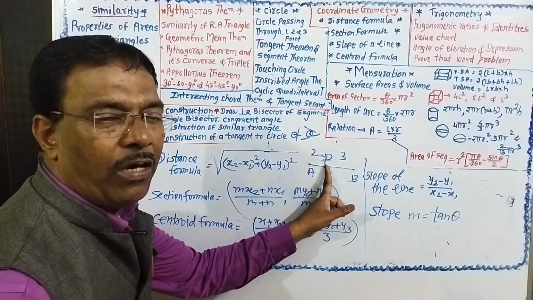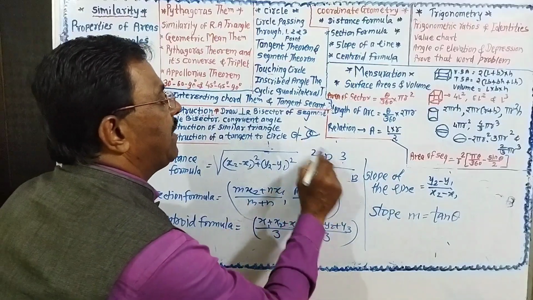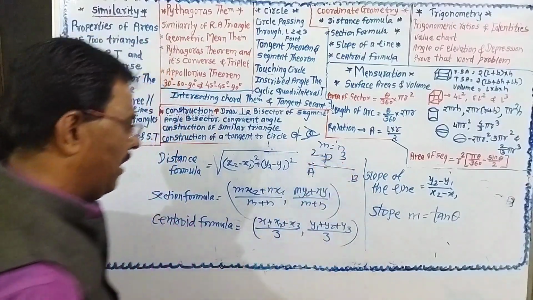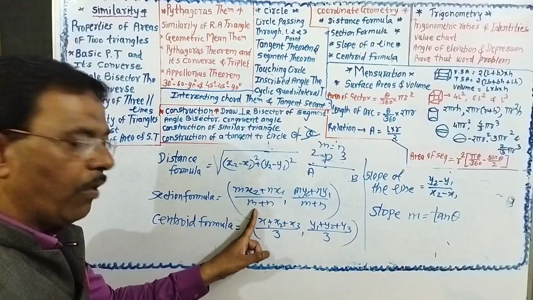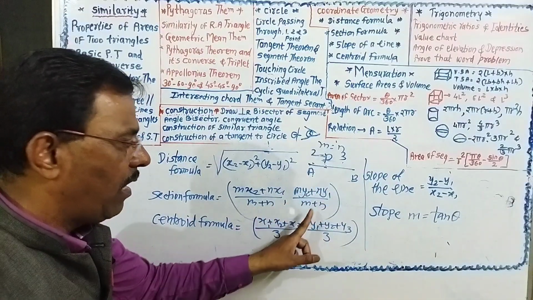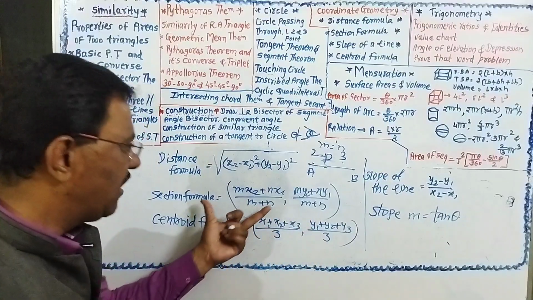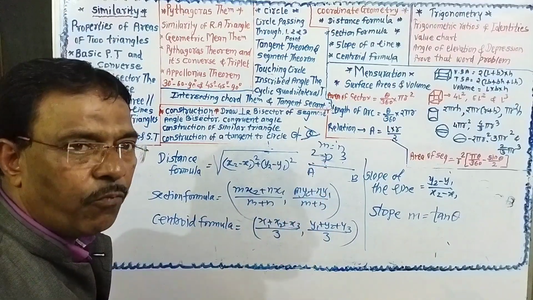We want to find the coordinate of P. Section formula with ratio 2:3 means m:n. Then the formula is (mx2 plus nx1) upon (m plus n), comma, (my2 plus ny1) upon (m plus n). By using this formula, you can find the coordinate of the section point.